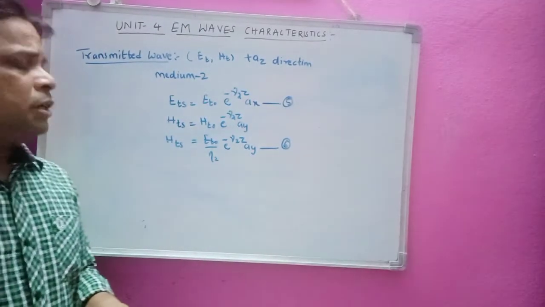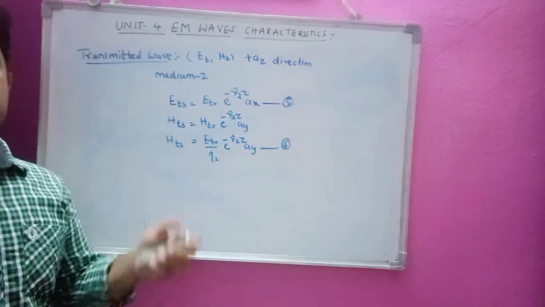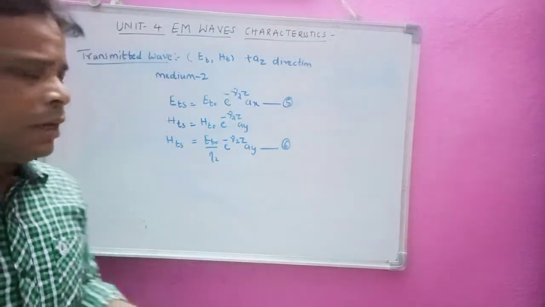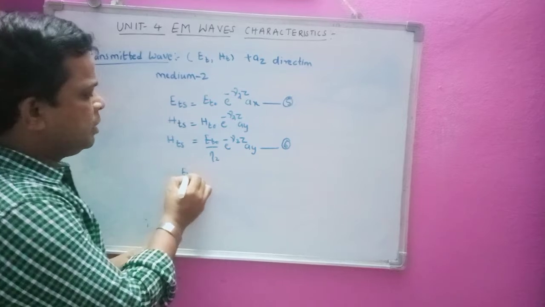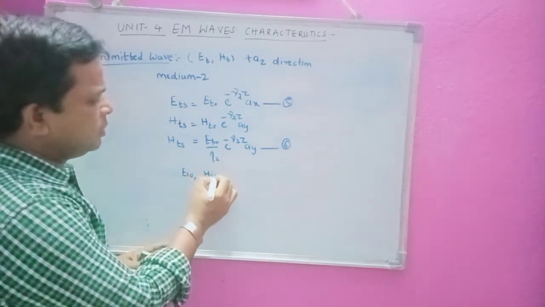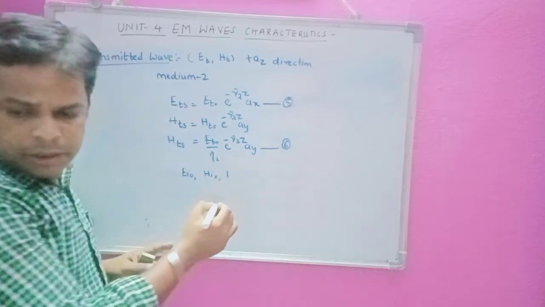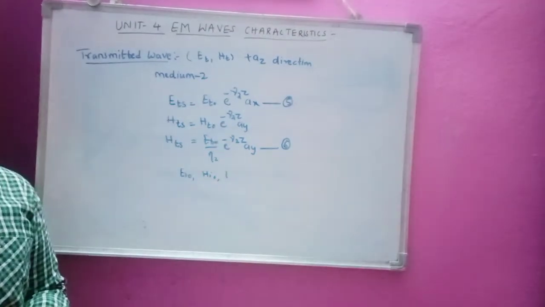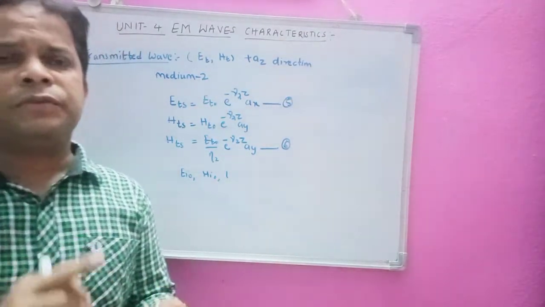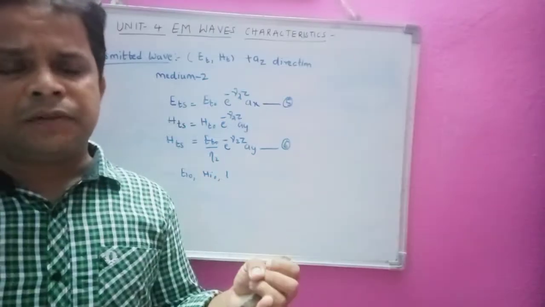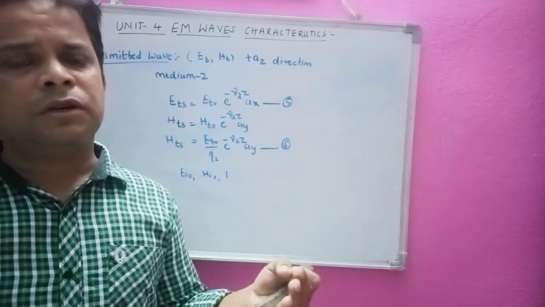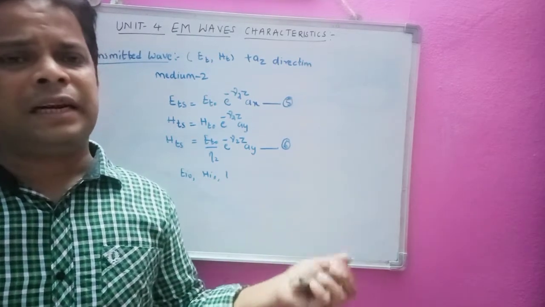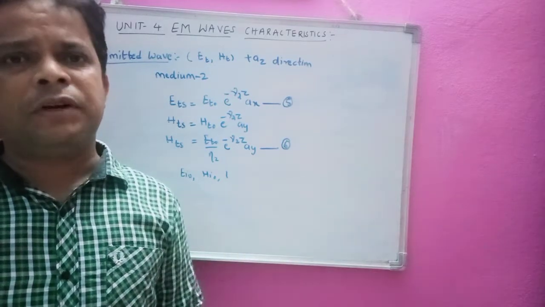Now we have got the electric field and magnetic field in both media, for the incident, reflected and transmitted waves respectively. Here, all the quantities we are considering, EI naught, HI naught, ER naught and so on, are the magnitudes of the incident, reflected and transmitted waves respectively. That is EI naught, HI naught, ER naught, HR naught, ET naught, HT naught: all these are the incident, reflected and transmitted wave electric and magnetic fields respectively.